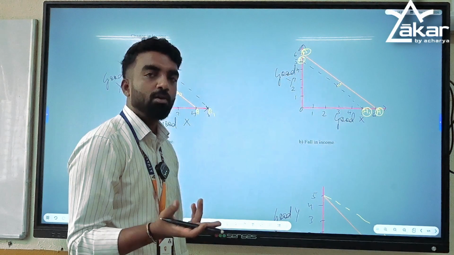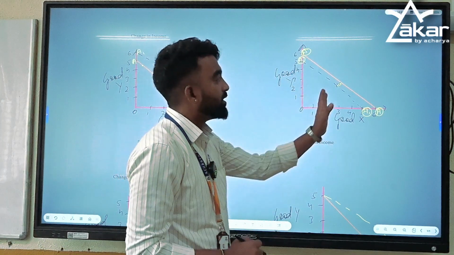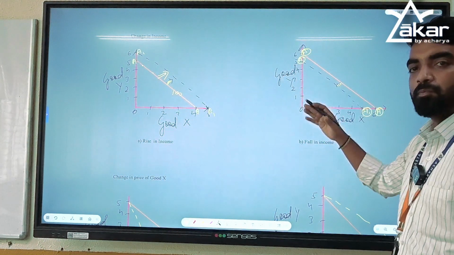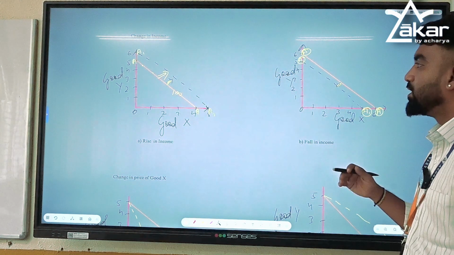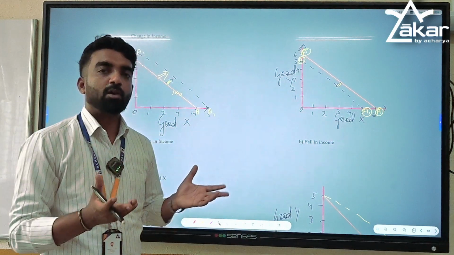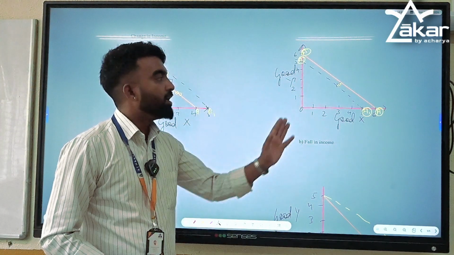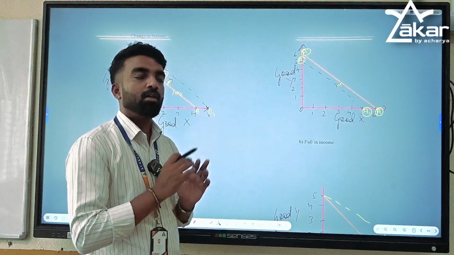Now second scenario, what happens when the income decreases or income falls, this budget line will shift inwards, meaning the purchasing power of a consumer will fall, will reduce. Earlier she had 100 rupees, so she used to get many combinations of goods she can buy. Now that purchasing power will shrink, it will reduce.